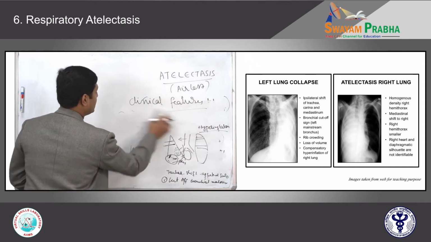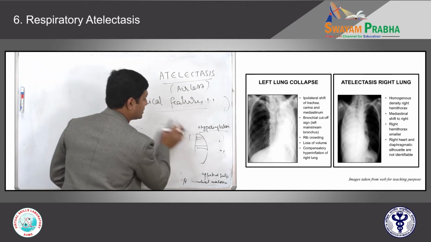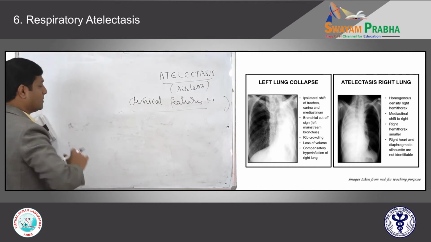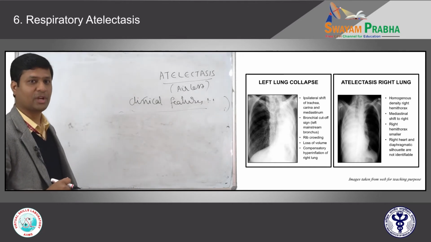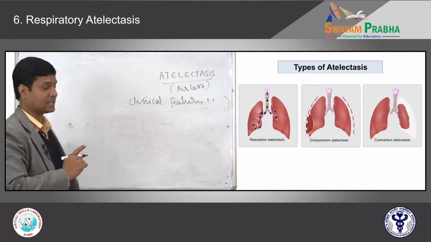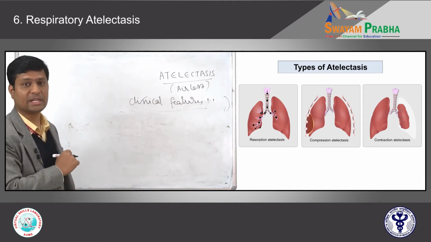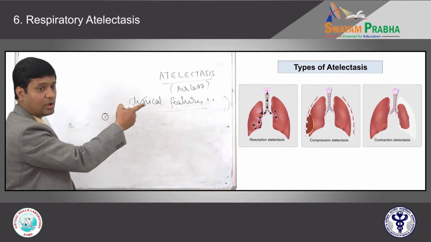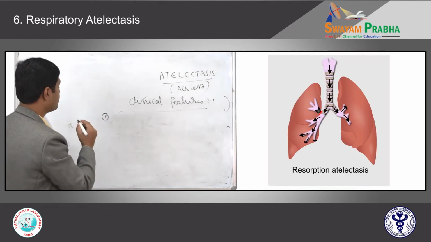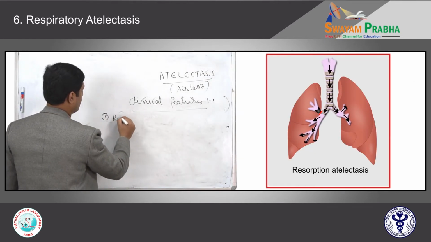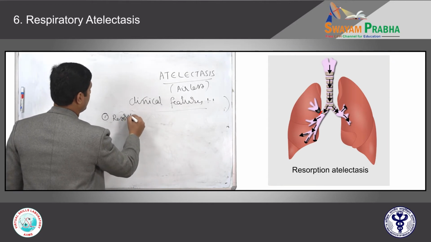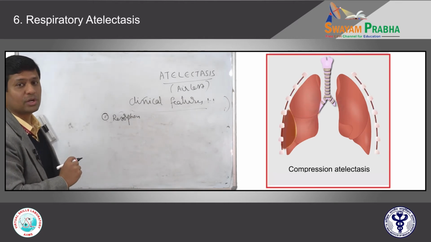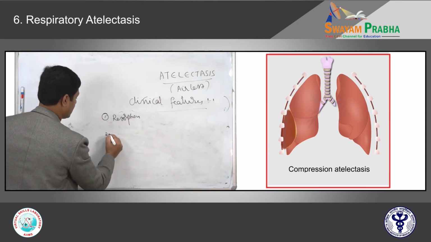After seeing the radiology, let's see how we can divide or classify atelectasis. This is important to understand atelectasis properly. There are three main types of atelectasis. It has been shown in the schematic diagram there. What are those? One, all of you can read. One is resorption atelectasis, the first one. Second one, we call it as compression atelectasis.